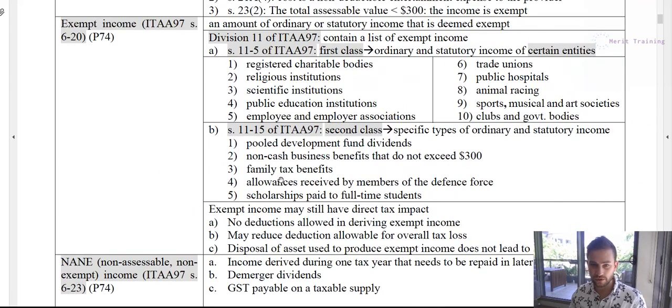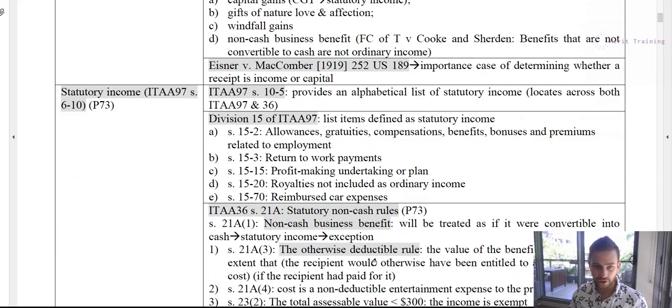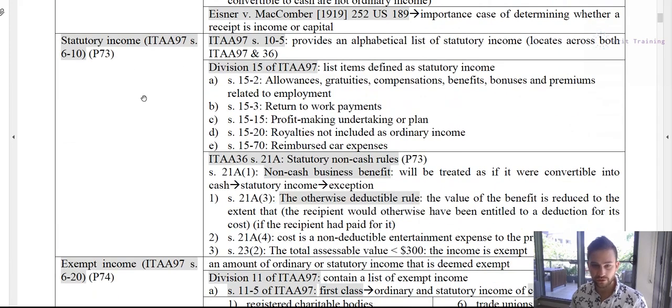So basically what I would recommend doing is looking for just one of these in it. And just as a quick recap, for non-cash business benefits, generally speaking, non-cash business benefits are statutory income. A non-cash business benefit is like if you receive a gift or something like that, which if it was convertible to cash, you'd treat it as statutory income. Like if they give you $10,000 worth of wine, for example. If that was paid in cash, that would be income. Therefore, that would be statutory income, unless it's an exception.